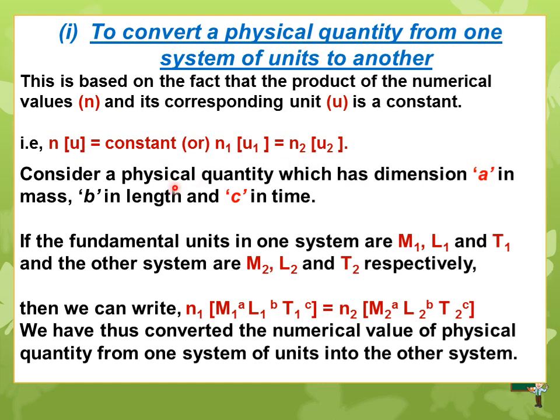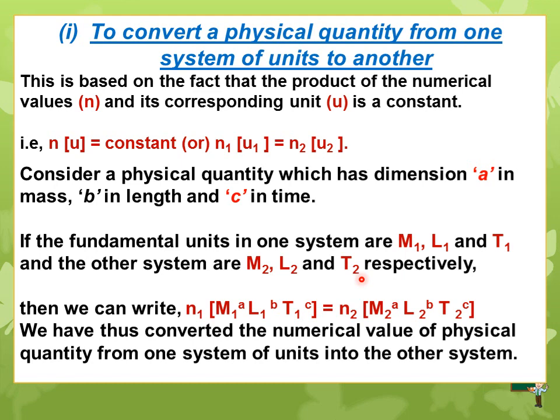Consider a physical quantity which has a dimension a in mass, b in length and c in time. So if the fundamental units in one system are m1, l1 and t1 and in the other system are m2, l2 and t2. Now here consider that m1, l1, t1 is the CGS system and m2, l2, t2 the SI system.